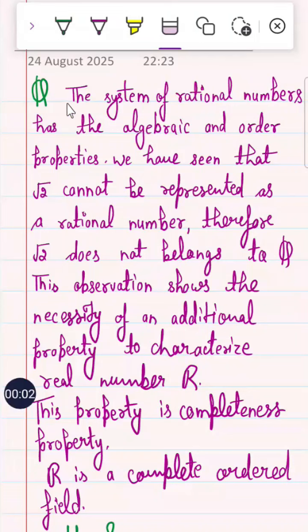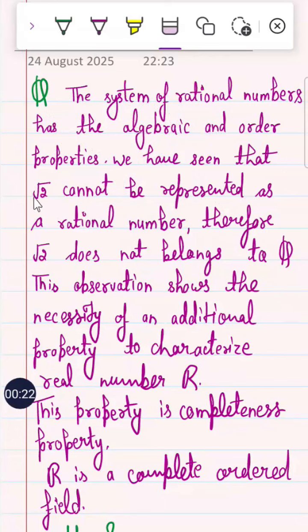Q is the system of rational numbers, right? The system of rational numbers has the algebraic and ordered properties. Okay, this system has algebraic properties and ordered properties. We have seen that root 2 cannot be represented as a rational number, right?